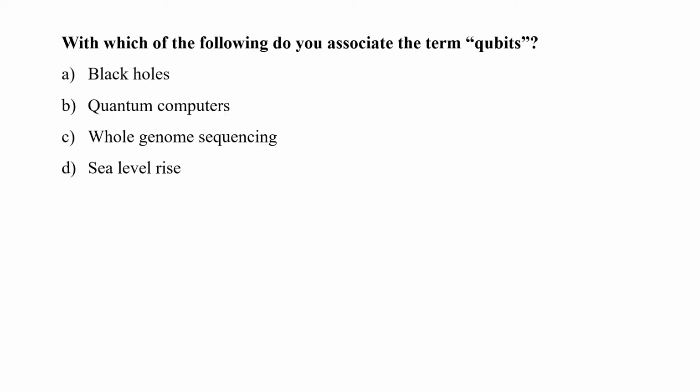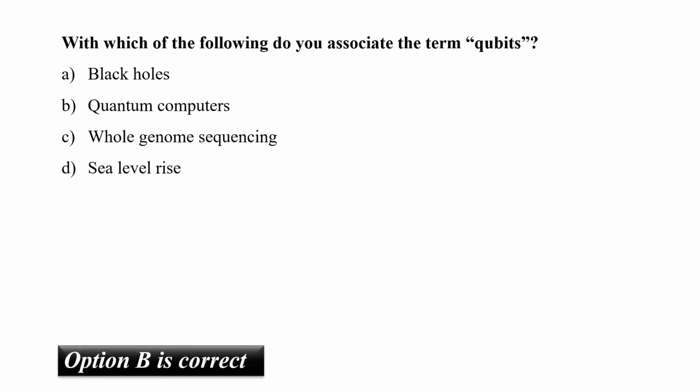With which of the following do you associate the term qubits? A. Black holes, B. Quantum computers, C. Whole genome sequencing, or D. Sea level rise. In quantum computing, a qubit or quantum bit is the basic unit of quantum information. It is the quantum version of the classic binary bit, physically realized with a two-state device. In a classical system, a bit would have to be in one state or the other. So the correct answer is option B.